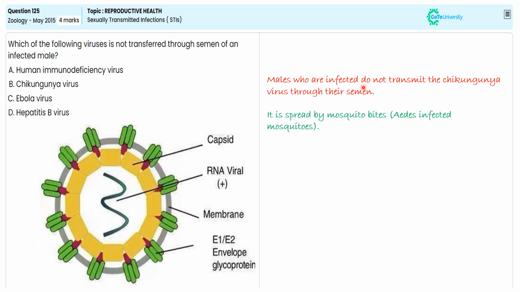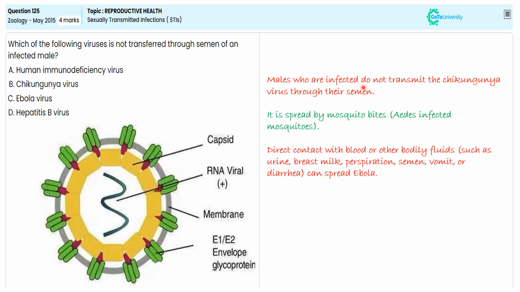Direct contact with blood or other body fluids such as urine, breast milk, perspiration, semen, vomit or diarrhea can spread Ebola. Hepatitis B virus and AIDS are examples of sexually transmitted diseases. With this specification, we are choosing option B as the correct answer to secure 4 marks after ignoring options A, C and D.